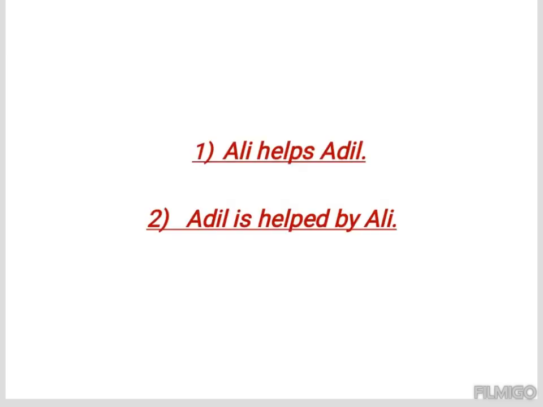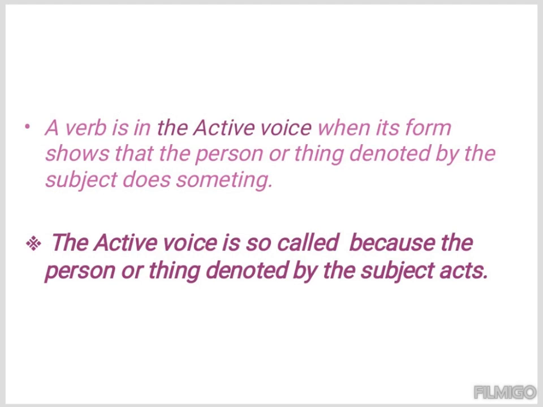Look at these sentences. Ali helps Adil. Adil is helped by Ali. It will be seen that these two sentences express the same meaning. But in sentence 1, the form of the verb shows that the person or thing denoted by the subject does something. Ali does something, Ali is denoted by the subject. In sentence 2, the form of the verb shows that something is done to the person or thing denoted by the subject. Something is done to Adil. Adil is denoted by the subject.